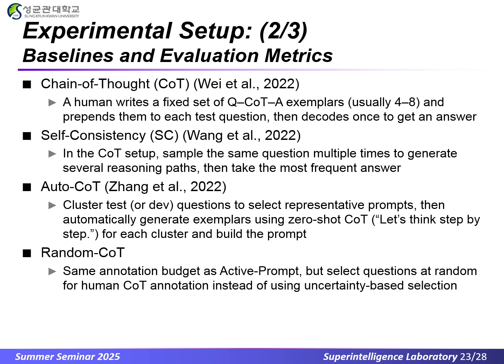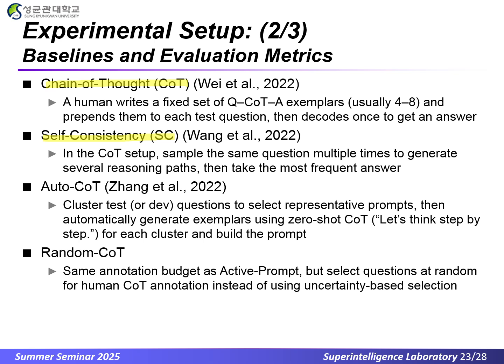For the evaluations, the authors compare active prompting against 4 strong baselines: COT, SC, Auto-COT, and Random COT. Chain of thought uses a fixed set of 4 to 8 human-written question, chain-of-thought, answer exemplars, adds them to each test question, followed by a single decode to produce an answer. Self-consistency samples the same question multiple times under the COT setup to generate several reasoning paths and selects the most frequent answer.